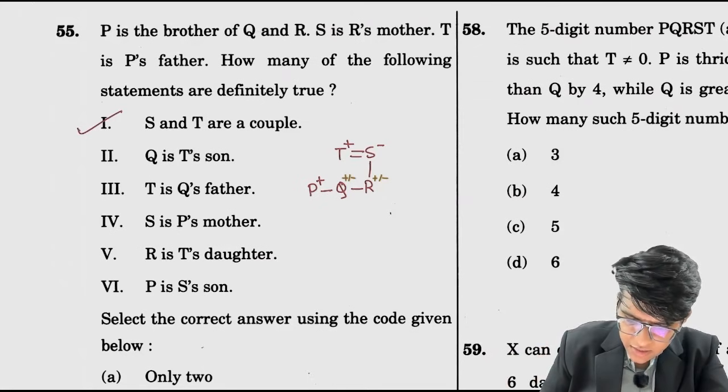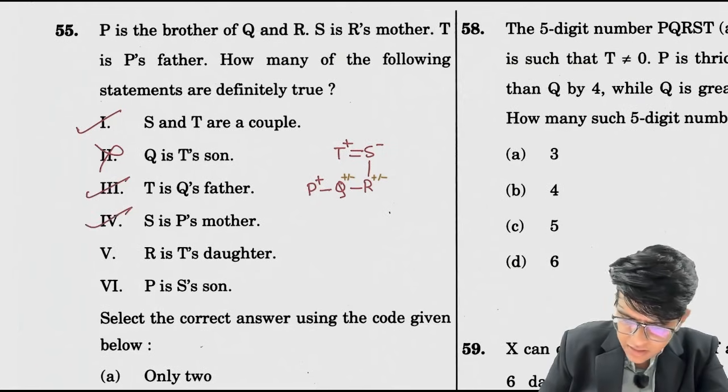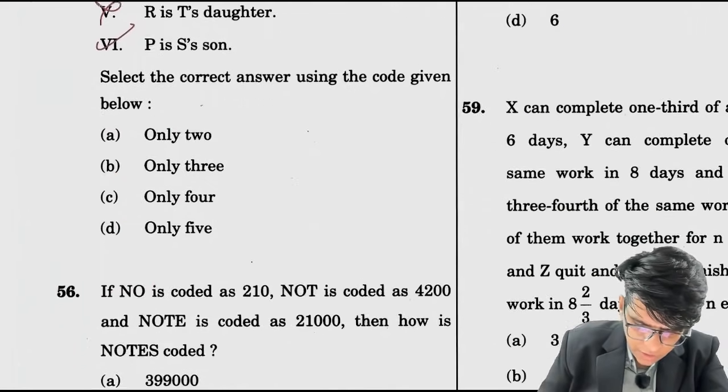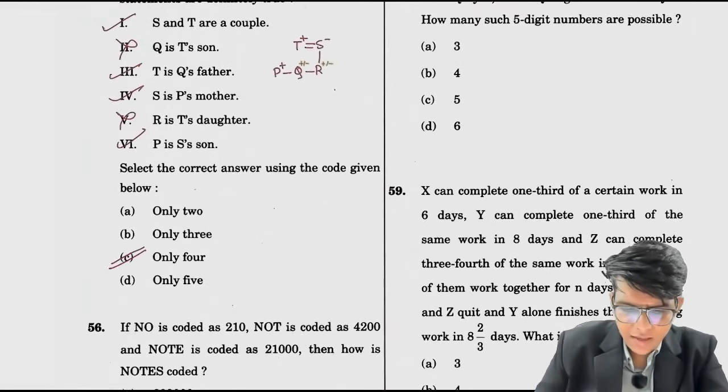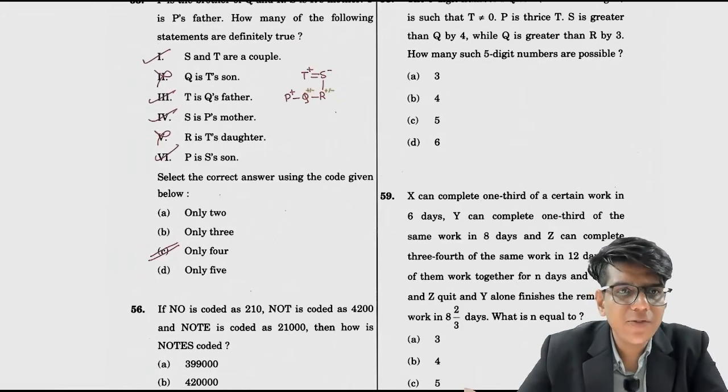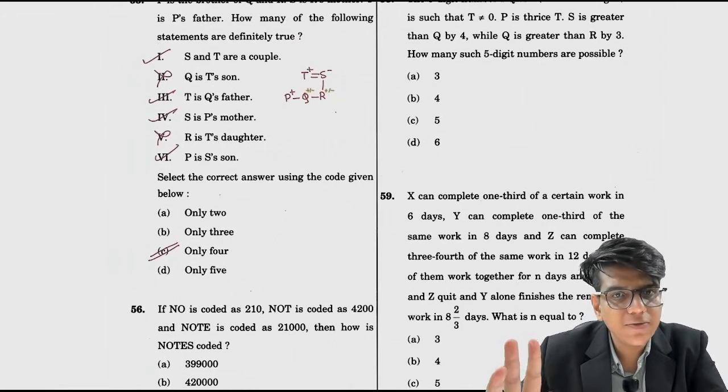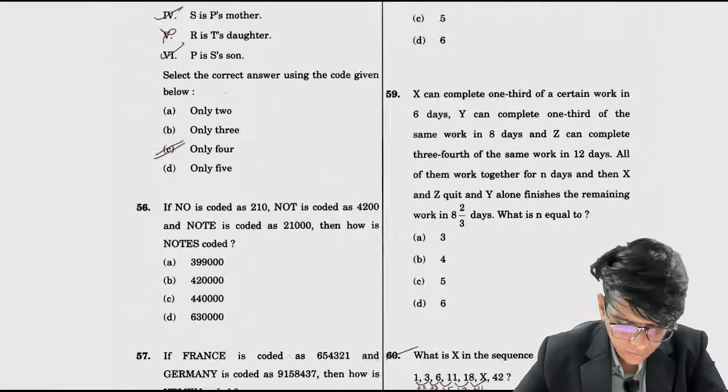Q is T's son. We don't know. T is Q's father. Correct. S is P's mother. R is T's daughter. We don't know. And P is S's son. Correct. So 1, 2, 3, 4. Only 4. Okay. Because we don't know the gender of Q and R, we can't comment on the second and fifth statements. But rest of them we can do.